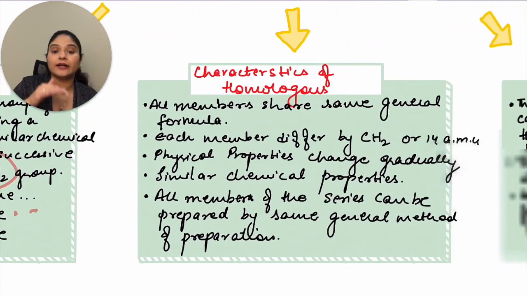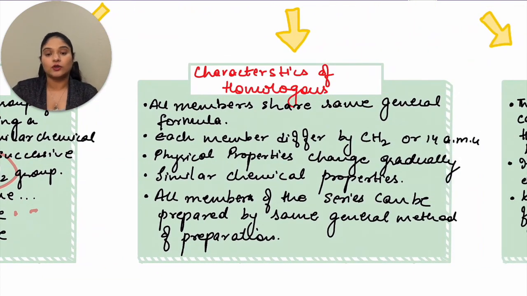Let's move ahead. Characteristics of homologous series. The first characteristic is that all members share the same general formula. For example, alkanes are CnH2n plus 2, alkenes are CnH2n, and alkynes are CnH2n minus 2. Each member differs by CH2 or 14 atomic mass units.